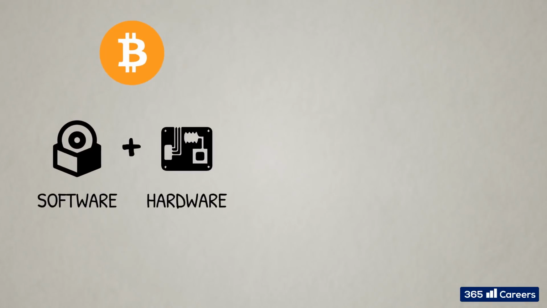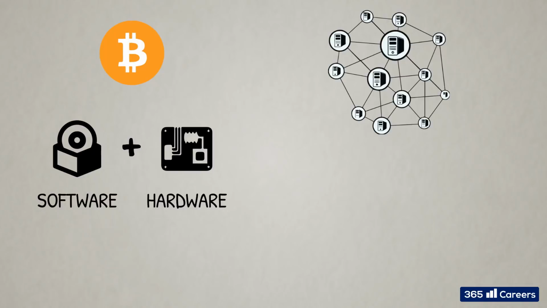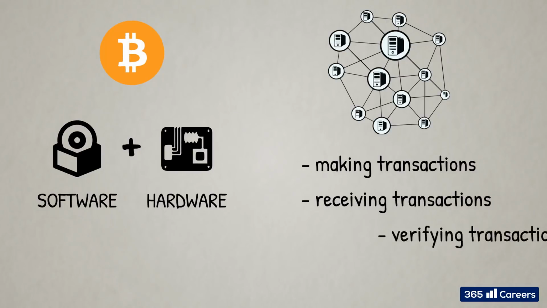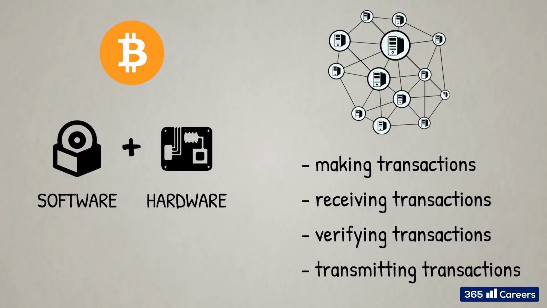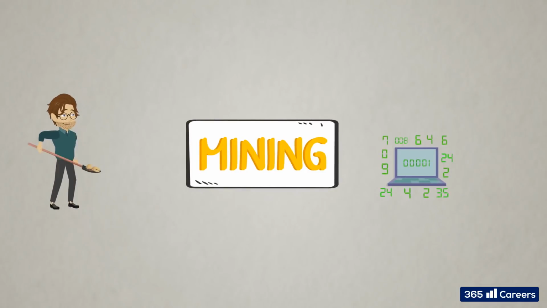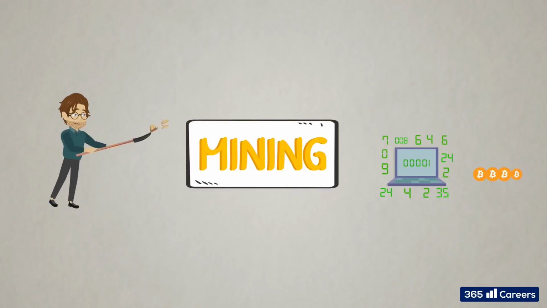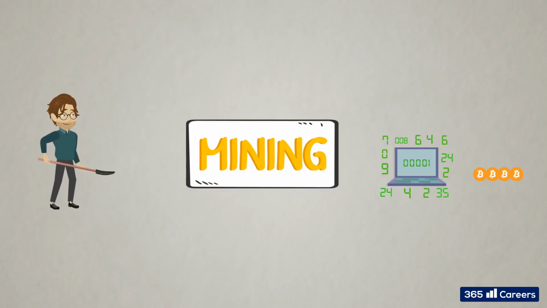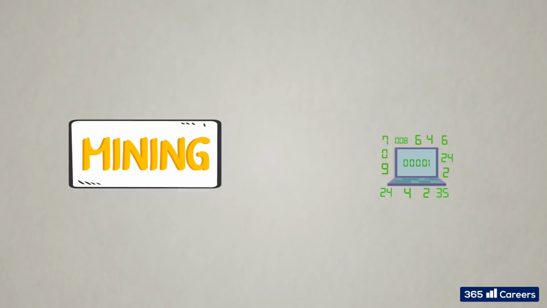As we all know, Bitcoin is a peer-to-peer network where all activities are done by its users through appropriate software and hardware. These activities include making transactions, receiving transactions, and verifying and transmitting transactions. Now, this is where we need to introduce the concept of mining, which many of you have probably heard. Mining is an activity carried out by network participants which involves proof of work and results in generating new coins as a reward for the miner who successfully did this proof of work first for each new block.